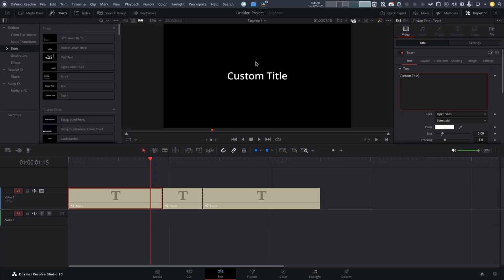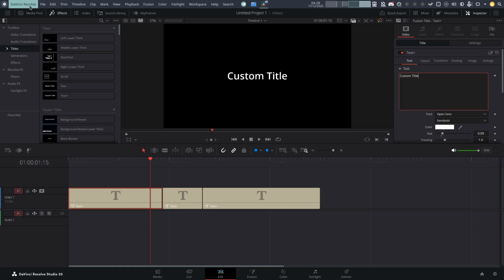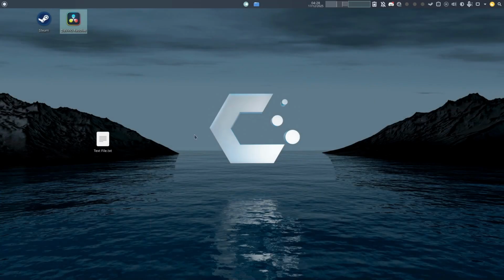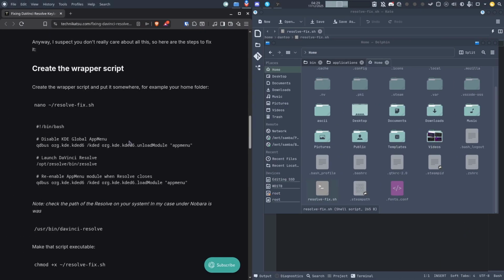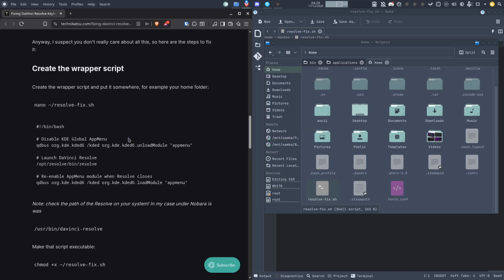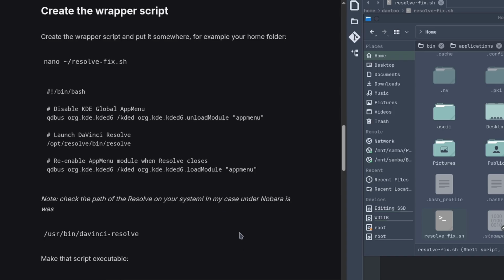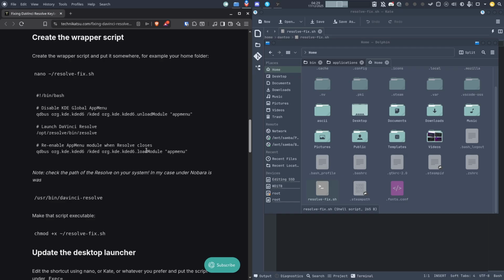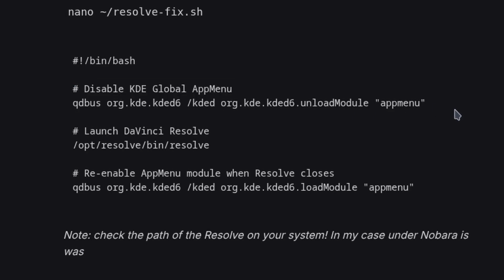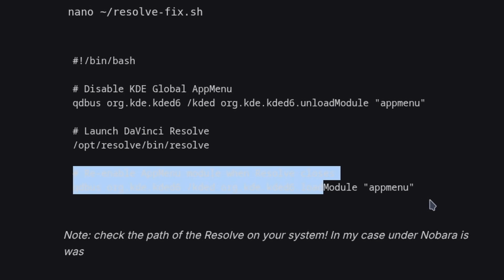Now, the solution to this is, I'd say, janky, but it works pretty good. Something about the KDE global app menu just affects the way DaVinci Resolve interacts with the keyboard. So basically all you have to do is follow all of this. I will put it in the description. And basically all it does is it disables the KDE global app menu, launches DaVinci, and then re-enables it.